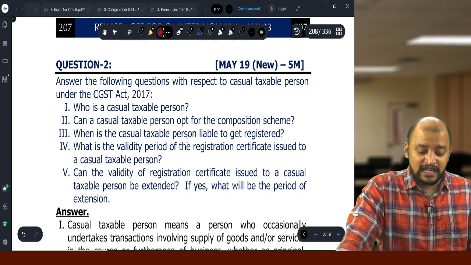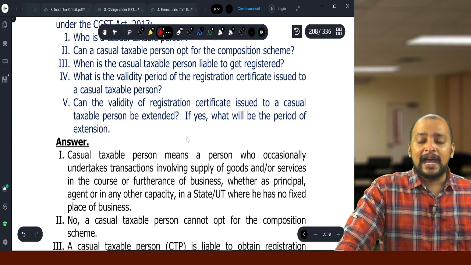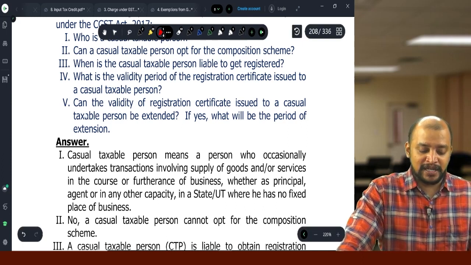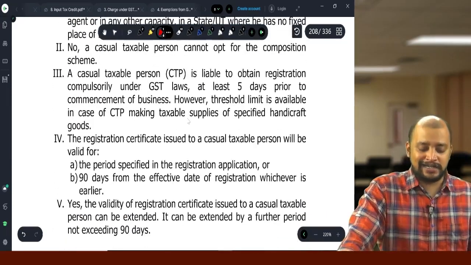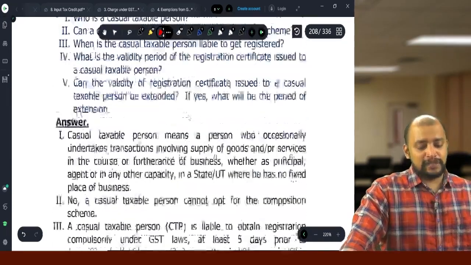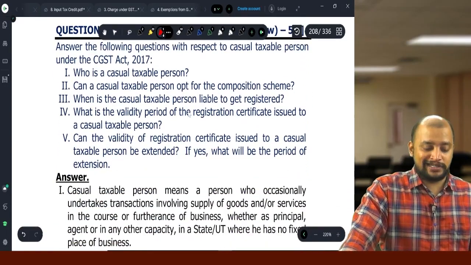And what is the validity period of registration certificate granted to a casual taxable person? Maximum 90 days, and it can be extended for a further period. Can the validity be extended? Yes, for a further period of 90 days it can be extended. So these are all the provisions related to CTP that is asked as 5 1-mark questions.